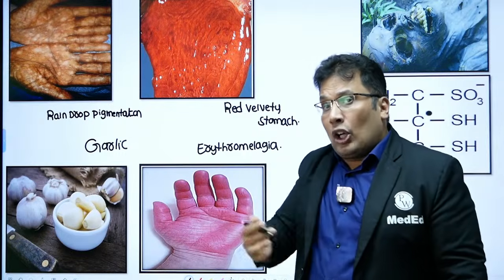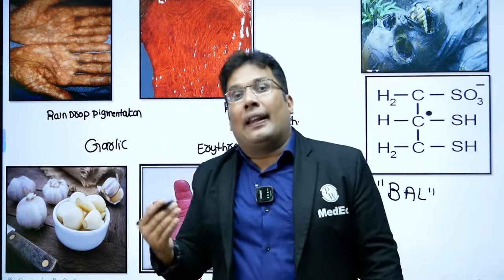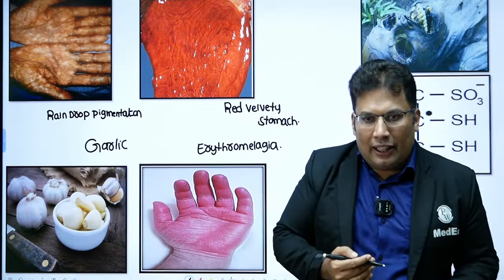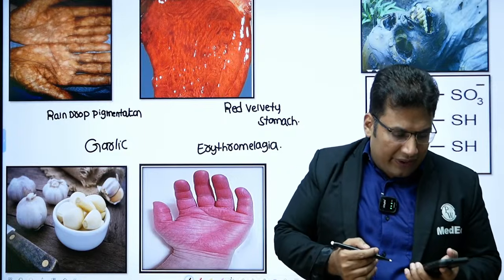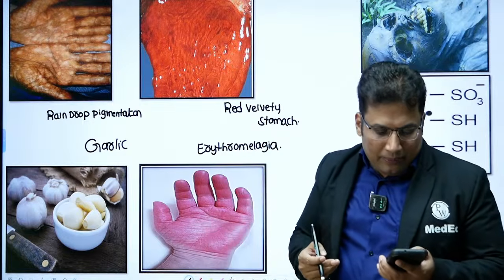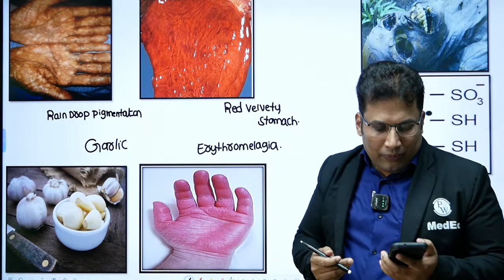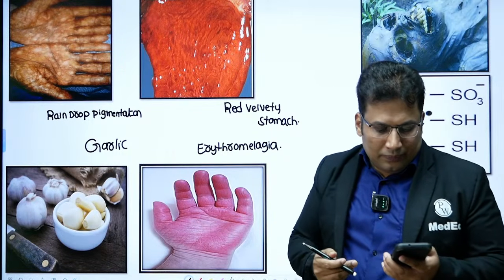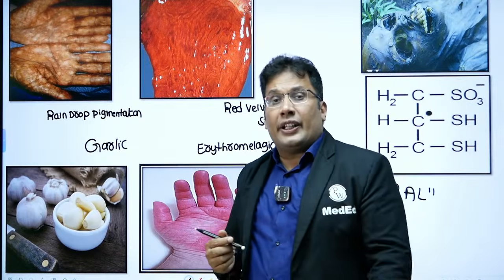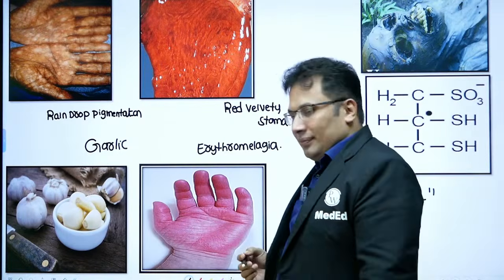And one more very commonly asked viva question: what are the contraindications for BAL? Can anyone tell me? Srinivas, Maneka Datta, SJ, Sanjana Lokesh, Sanjana. What are the contraindications of the very famous chelating agent, BAL?